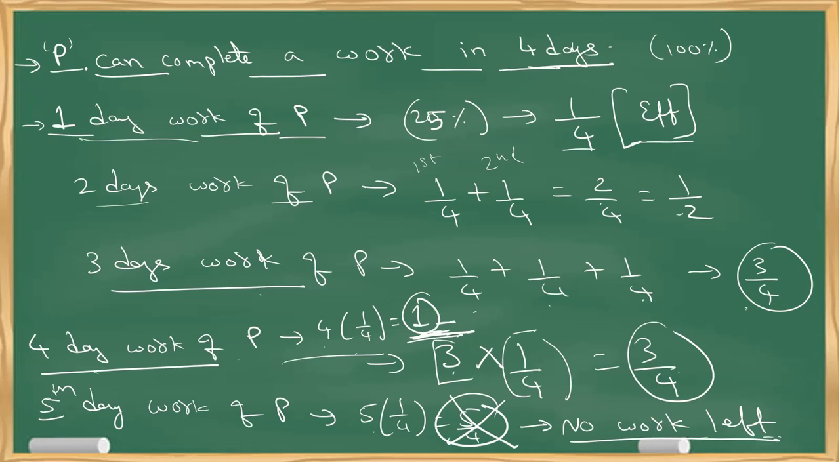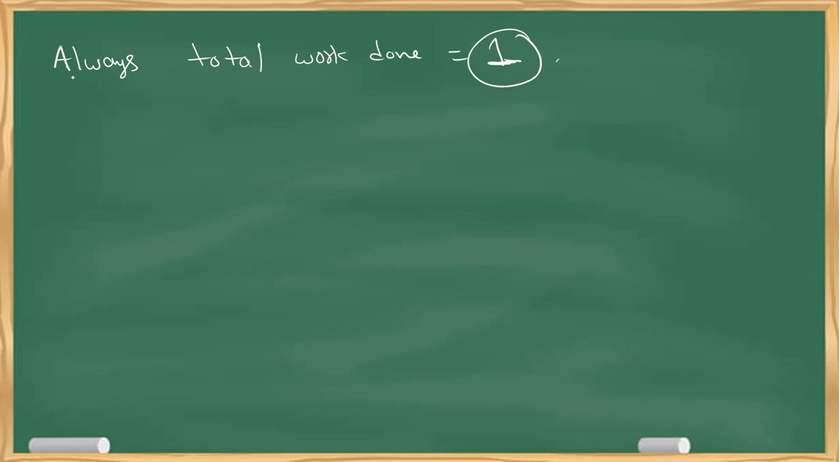It is clearly mentioned in the given statement that P can complete a work in 4 days. So on the 5th day there will not be any work. From this I can arrive at one more conclusion, that always total work done is 1. So when I get 1 as an answer, no need to go further. In this example, I have not gone for the 5th day, 6th day because in 4 days only the work is done. Okay, so that is one part.